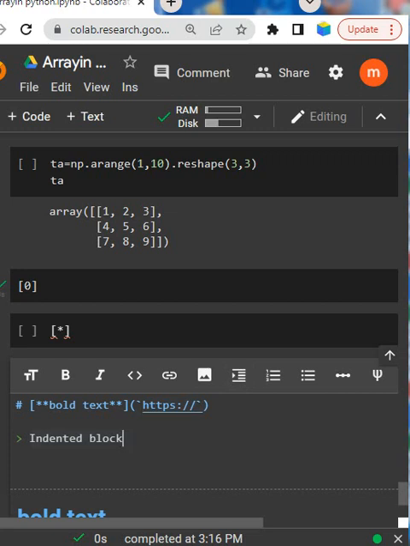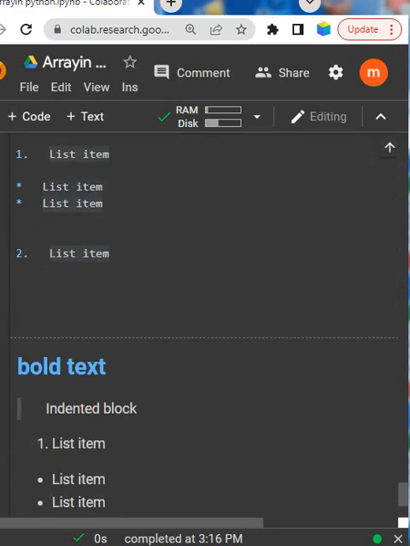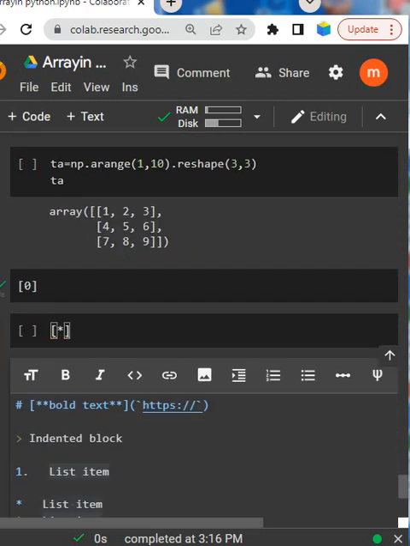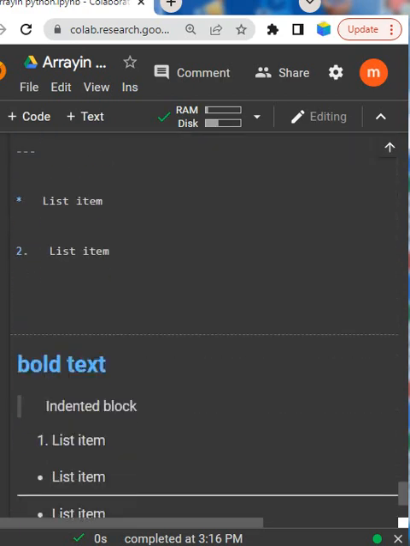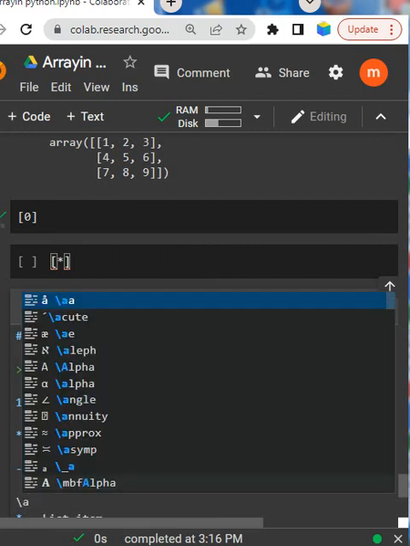Indentation has been given here, justify looks like indentation, and you can also write some list items, put some bullets and stars, and next is adding horizontal rules. And if you want, you can also write LaTeX terms here. So these are the very basics.